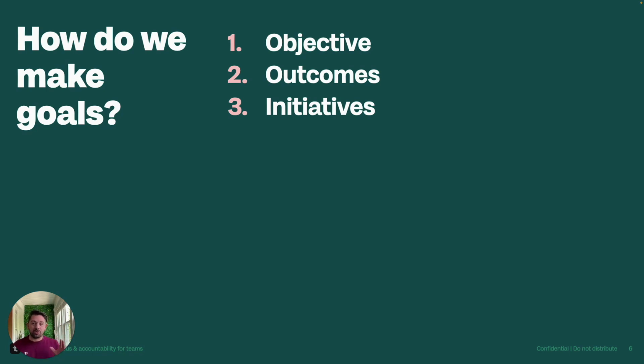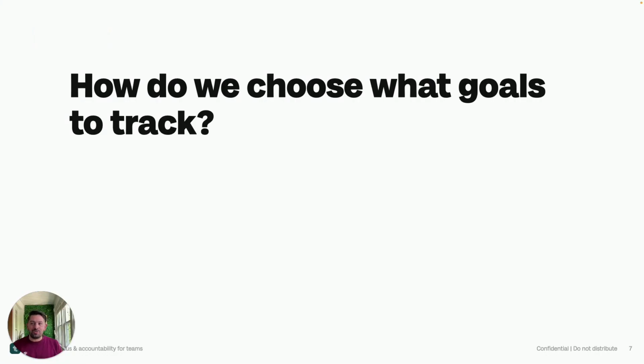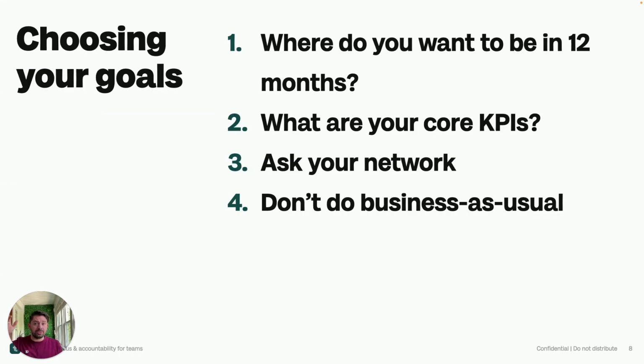So now we've got our goal structure. We've got the different layers of goals that we want to have. It's time to start setting them. And so how do we choose what goals we're going to track? Generally when we're thinking about how we're going to go into this goal process, it's easiest and best to start at that top level, the top level company goals.